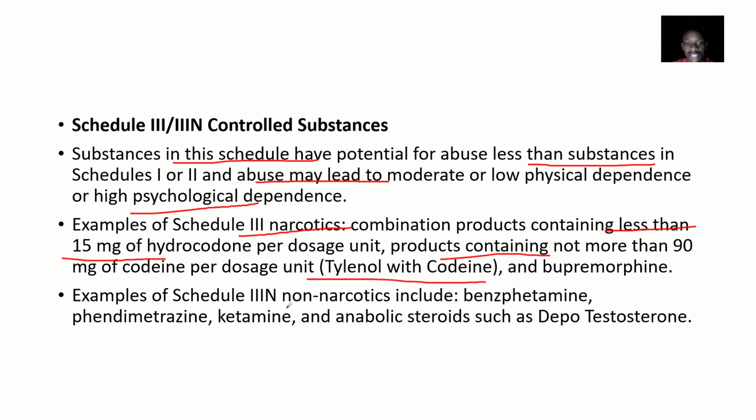Examples of Schedule 3N non-narcotics include benzphetamine, phendimetrazine, ketamine, and anabolic steroids such as testosterone.